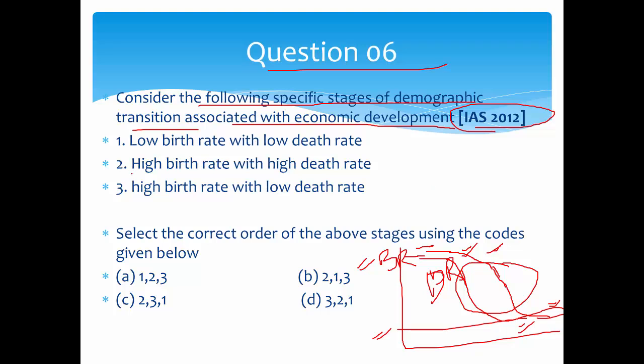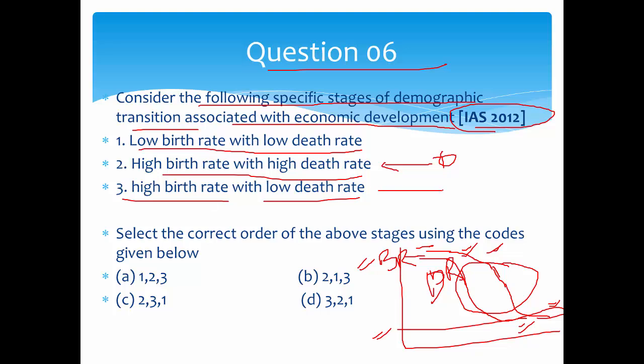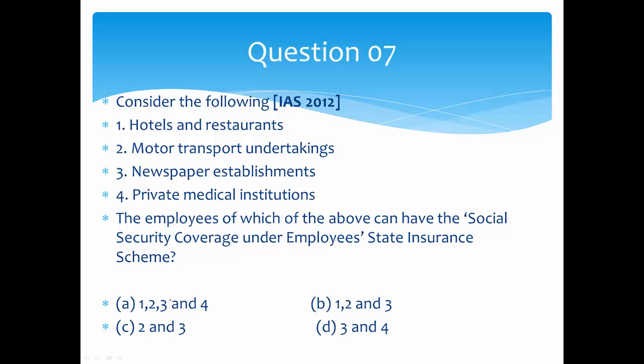So see, this is low birth rate and low death rate, high birth rate and high death rate, and high birth rate with low death rate. You should know that high birth rate and high death rate is the first stage. Then again high birth rate will be there, but the death rate will decrease. So this is the second stage, and then this is the third stage. So the answer should be 2 3 1, that is C. This is the answer. Okay.